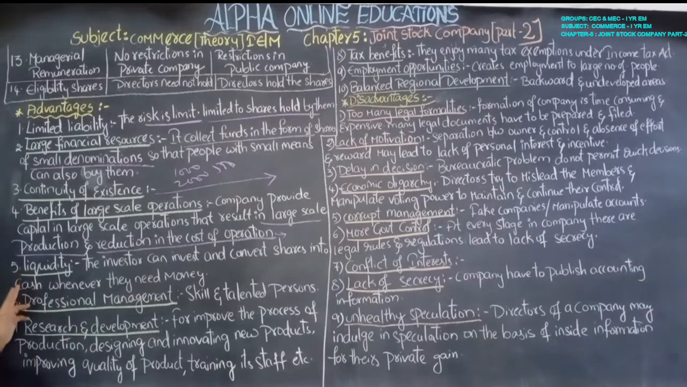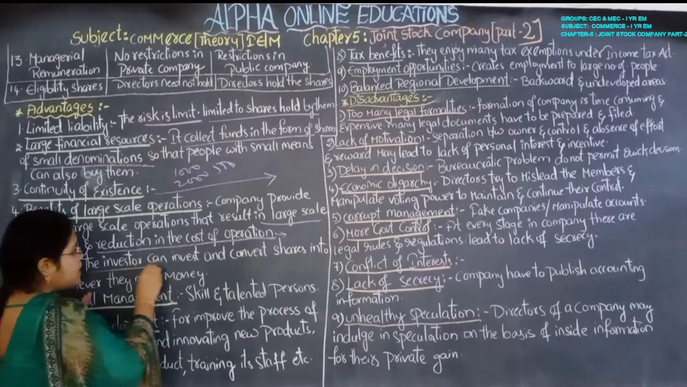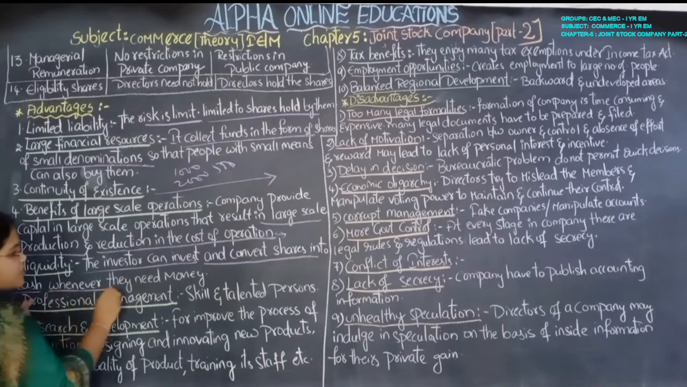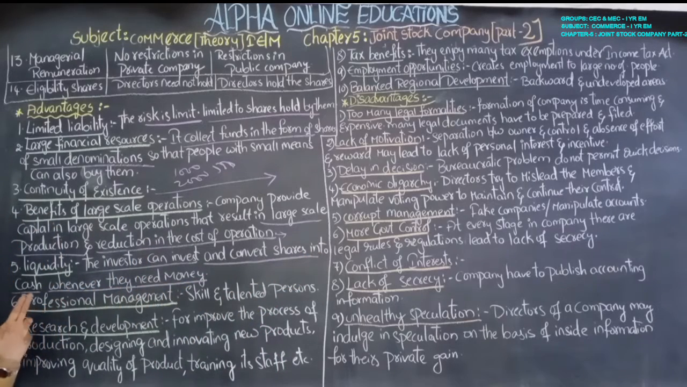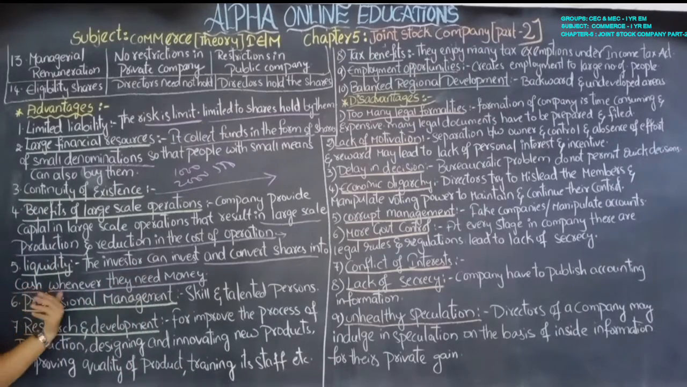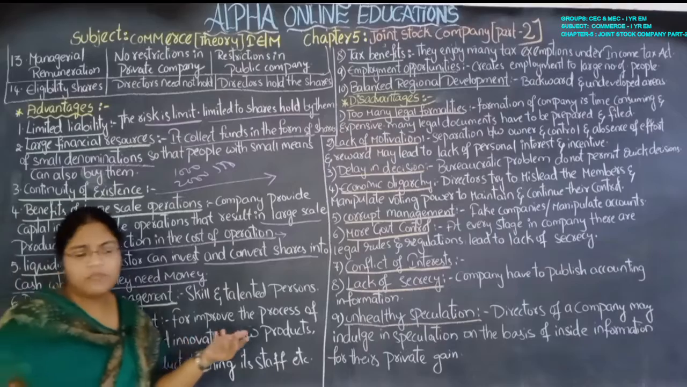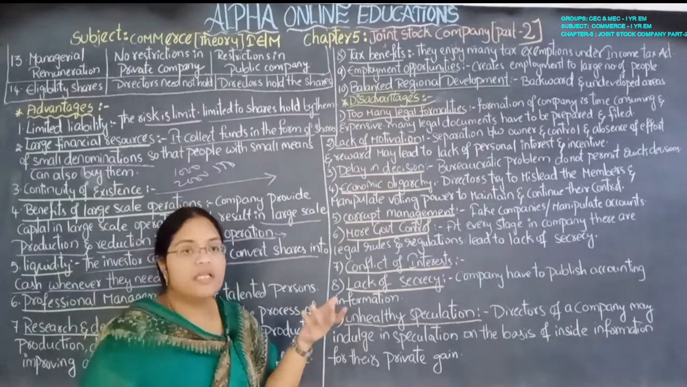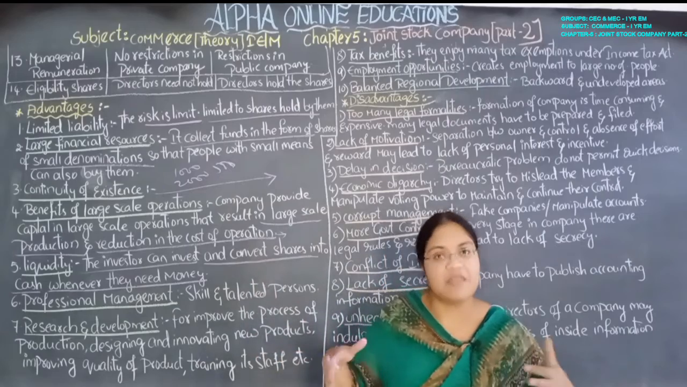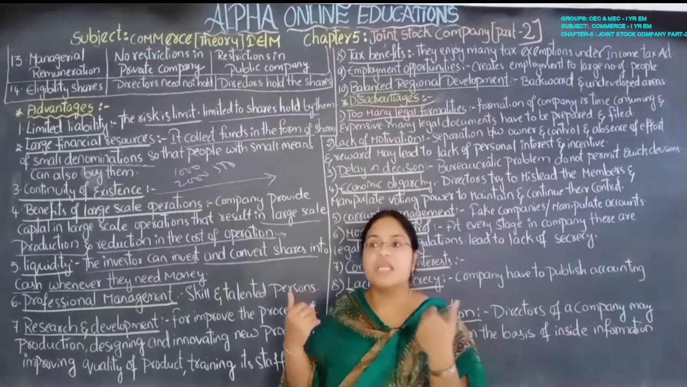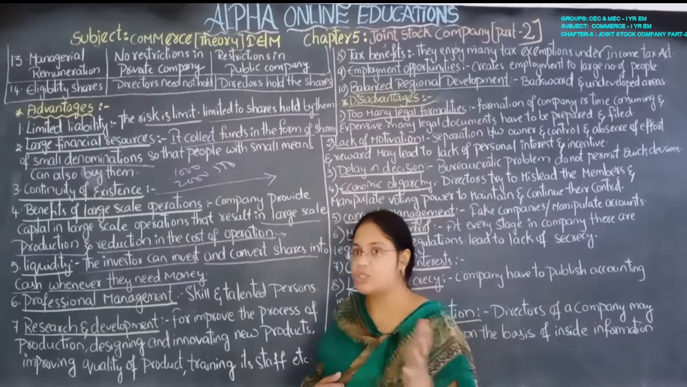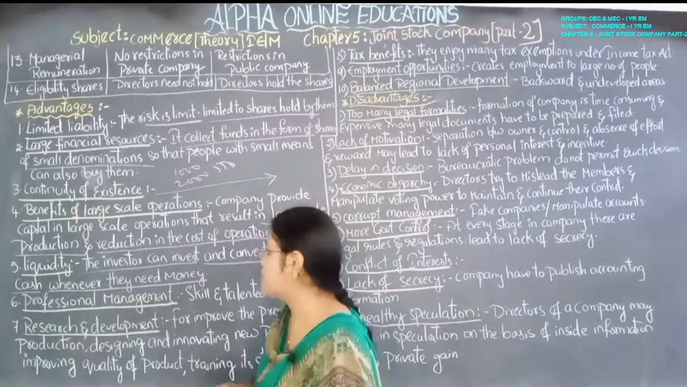The investors can invest and convert the shares into cash whenever they need money. Investors can purchase the shares and sell the shares whenever they need in the stock market. They can purchase the shares when they have money, and when they are in need of money, at that time also they can sell the shares. There are no restrictions at all.